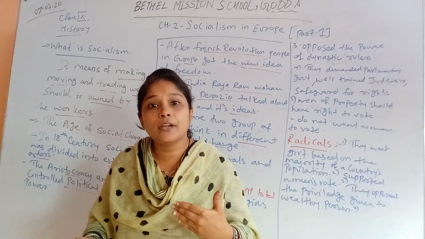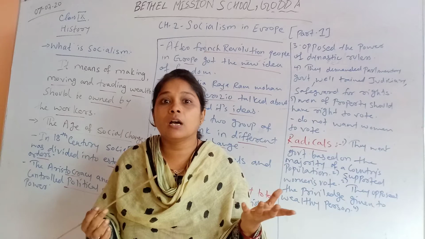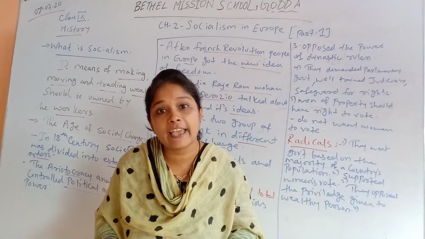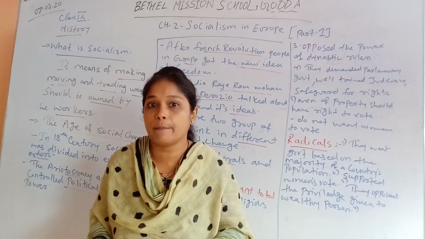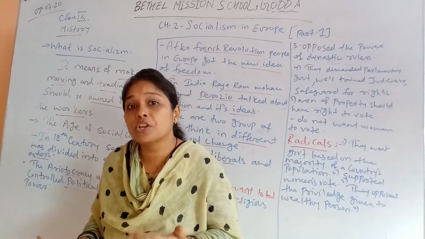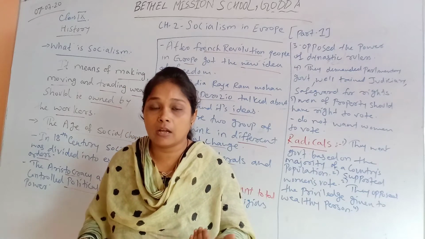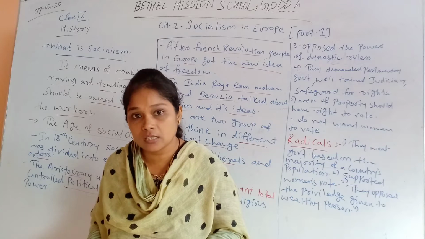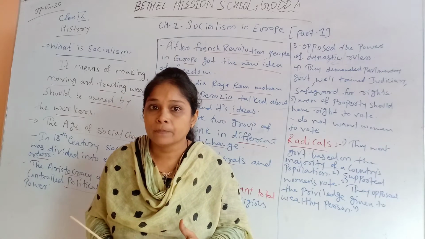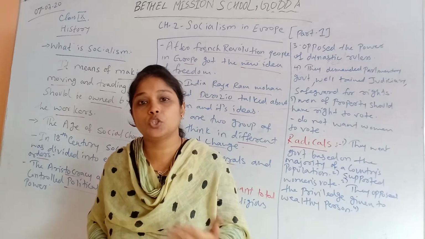Society had been divided between rich and poor, and control was in a few hands, like the aristocracy and the church. They had economic and political control and power, and privileges were given only to rich and wealthy people. Poor people didn't have any rights, and they had the burden of tax and all these things. So to come out of all these negative things, under the impact of the French Revolution, Europe started with socialism.